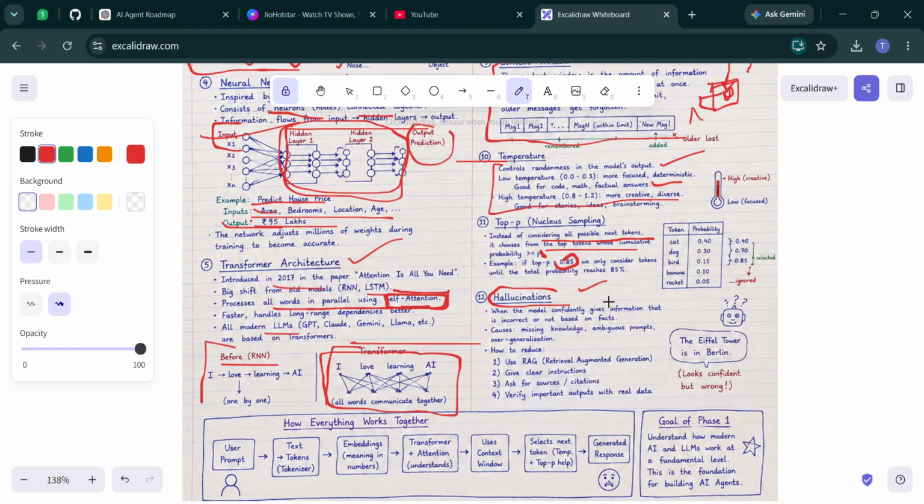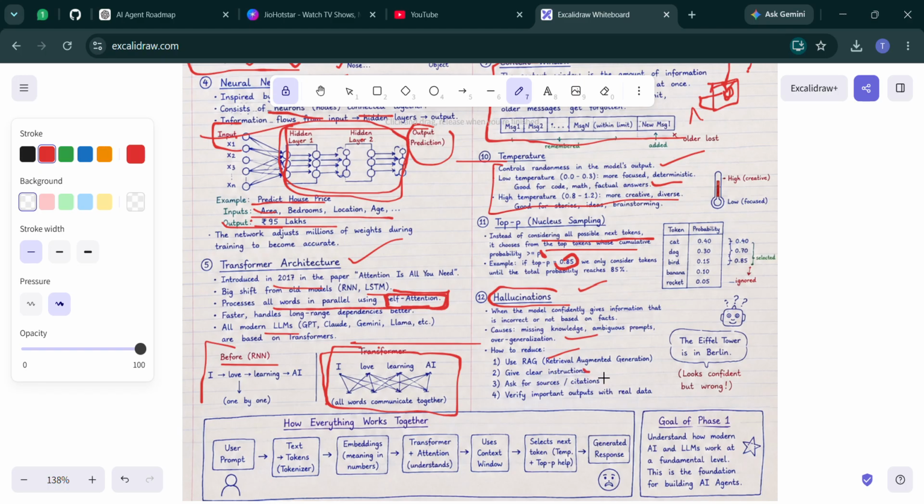Why does this happen? Because the model predicts text rather than verifying facts. Hallucination becomes more common when the prompt is ambiguous, the model lacks relevant knowledge, or the answer requires real-time information. To reduce hallucination: use retrieval augmented generation (RAG).